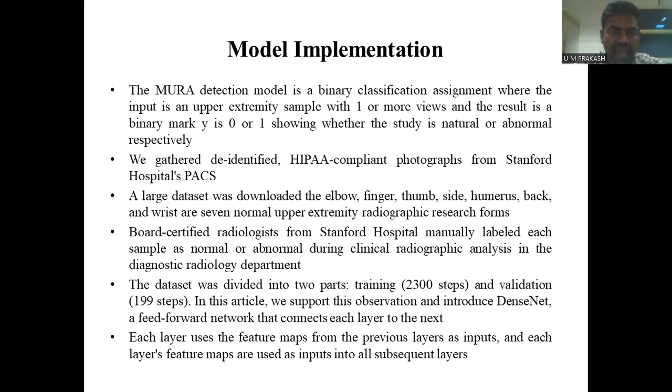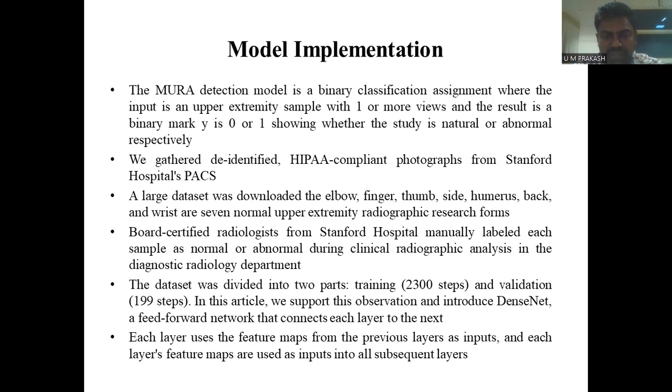Then we gathered de-identified HIPAA-compliant images from Stanford Hospital. A large dataset was downloaded, covering the elbow, finger, thumb, forearm, humerus, hand, and wrist, which are seven normal upper extremity radiograph study types. Board-certified radiologists from Stanford Hospital manually labeled each study as normal or abnormal during clinical radiographic analysis in the diagnostic radiography department. The dataset was divided into two parts: training with 2,300 steps and validation with 199 steps.